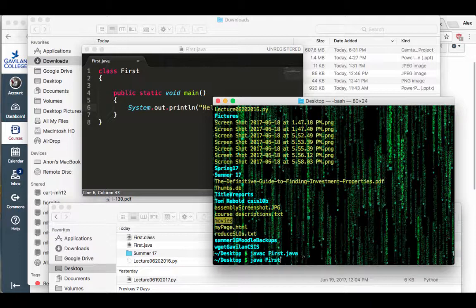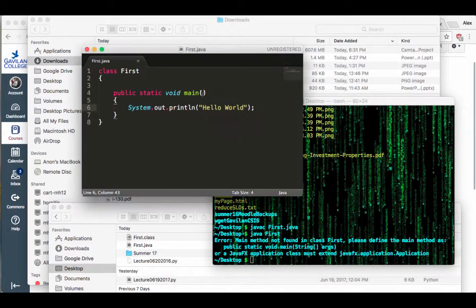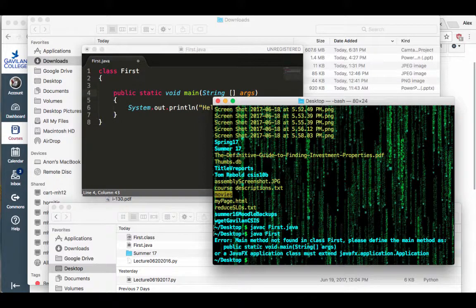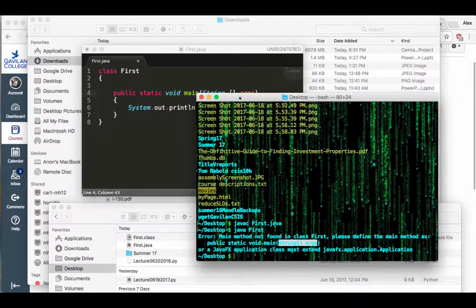And then if I hit enter, oops, forgot to put String[] args. String, square brackets, args. Okay, so it's actually telling you right here, it's missing the public static void main String[] args. So you have to put all that in there, otherwise you can't run the file.